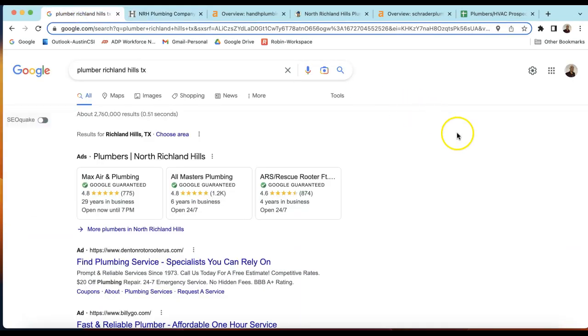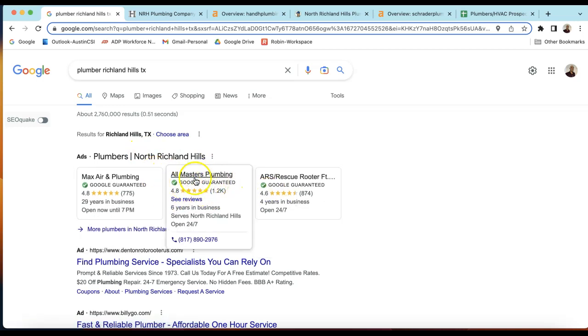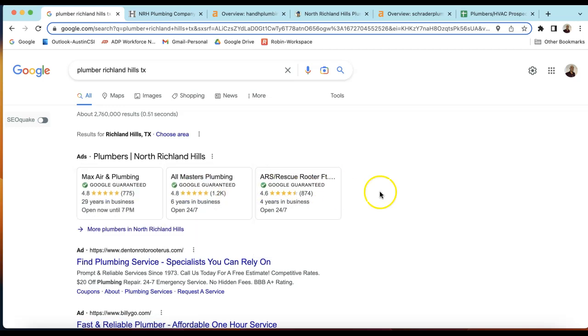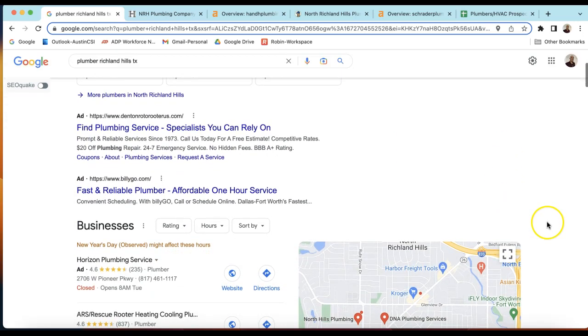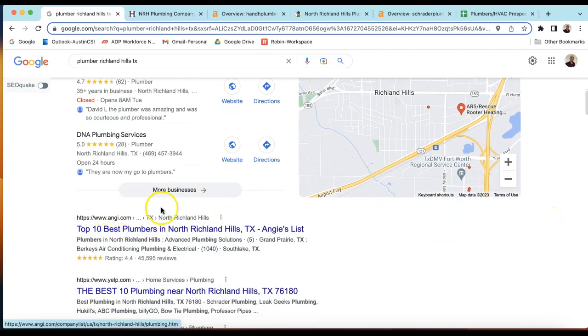So speaking of that, if I lived in the Richland Hills, Texas area, I might type this in if I'm looking for a plumber. And here's what typically comes up. Ads come up here, and it's a good investment if you haven't done this already. There's a way to optimize these to be at the top, right in front of the faces of consumers. Next is the map pack here, and I'll talk more about that in a minute. But then we call these organics right here.